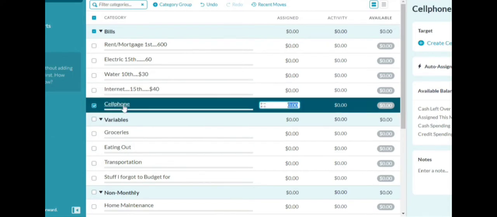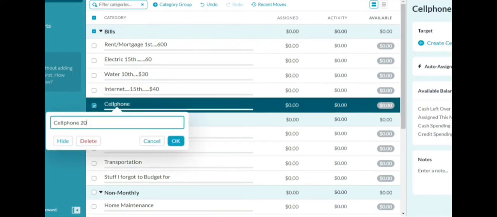Cell phone, let's say it's due on the 20th. And we could do, let's say it's part of the internet plan, but you want to make changes to a category, you can add. So let's put this as gas, which is due on the 2nd.